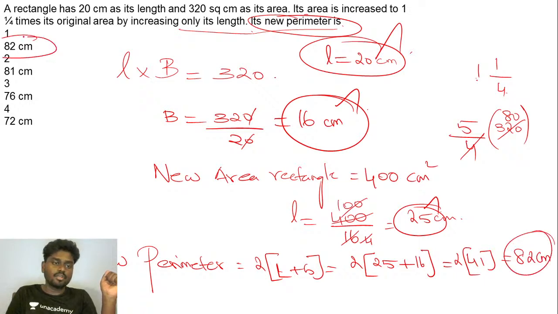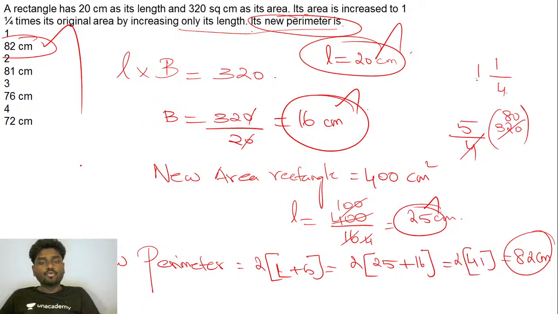Answer is absolutely option 1. The perimeter of the newly transformed rectangle, only by increasing its length, is 82 centimeters. Okay, that's it, guys. Is that clear? We'll go for the next one.